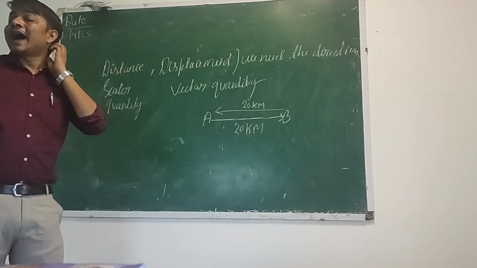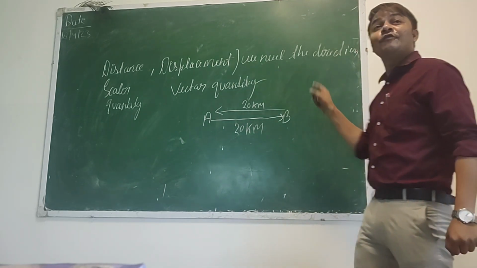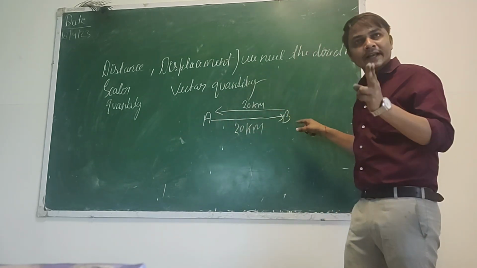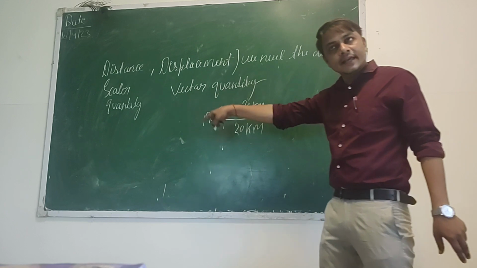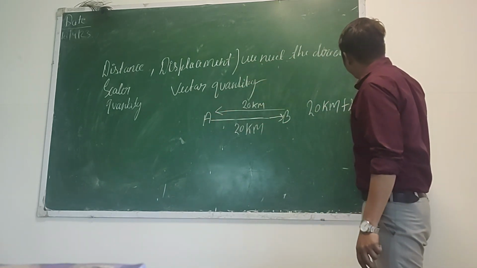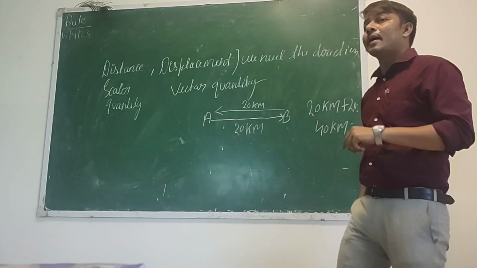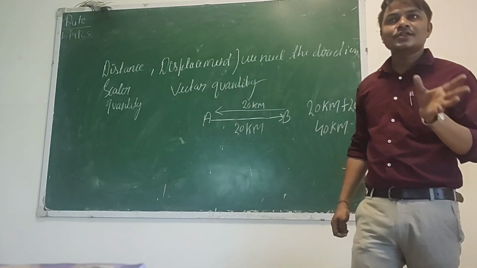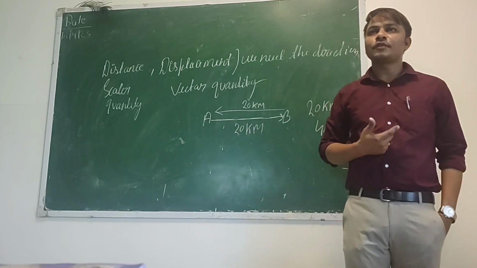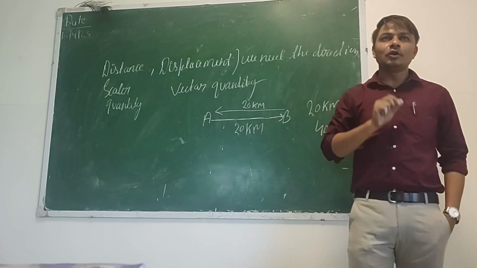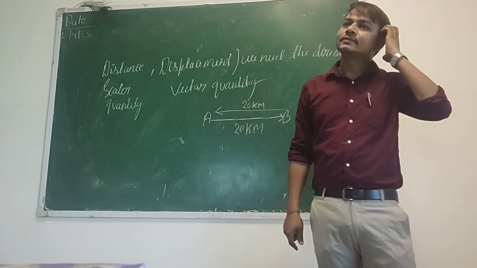What have you seen here? How much distance did he cover? He covered 40 kilometer. A to B 20 kilometer plus B to A, again the same path he is following, so it is 20 again, so he covered 40 kilometer. Now I am asking you about the displacement. How much displacement here? When you come to school from your house, it is about 15 kilometer, and you go back to your house in the evening. So what is the displacement?